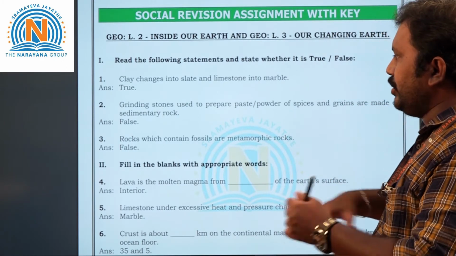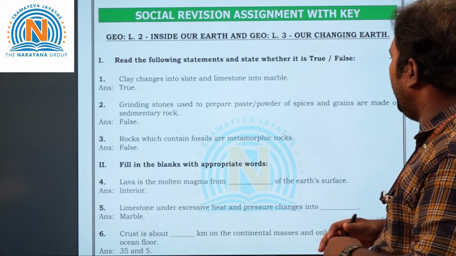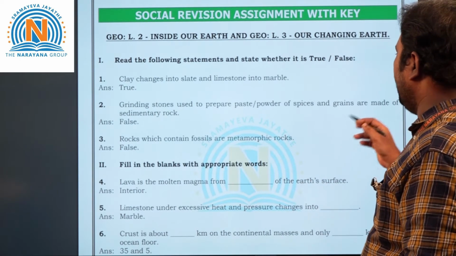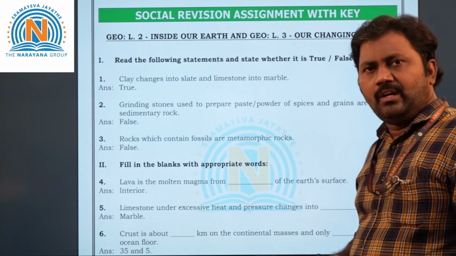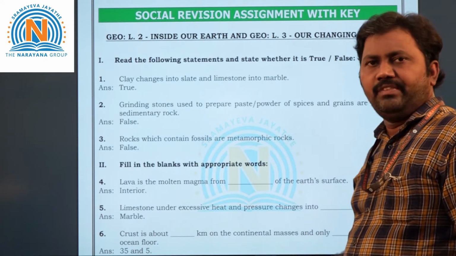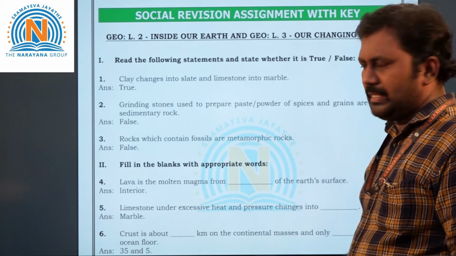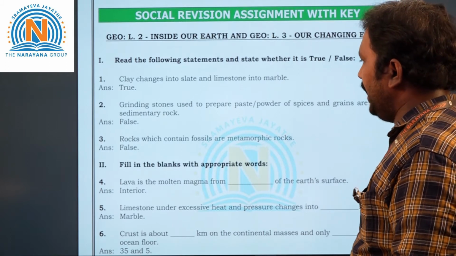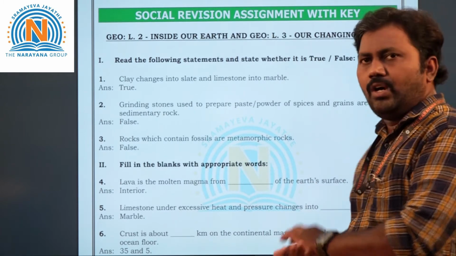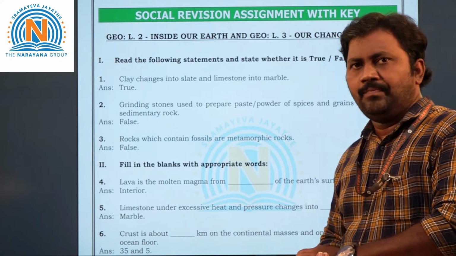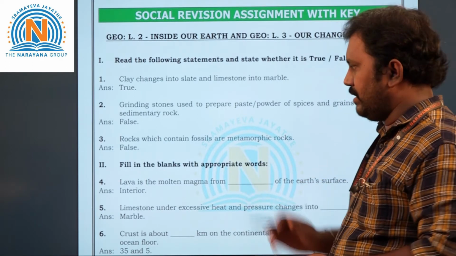Next, grinding stones used to prepare paste or powder of spices and grains are made of sedimentary rocks. No, it's a metamorphic rock. So that's why the answer is false. Next, third question. Rocks which contain fossils are metamorphic rocks? No. So the answer is false here.